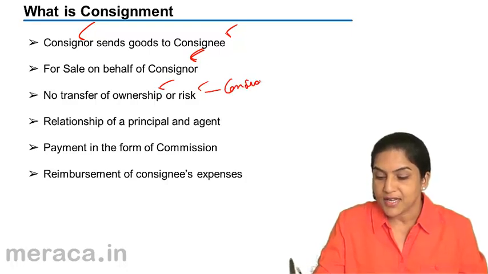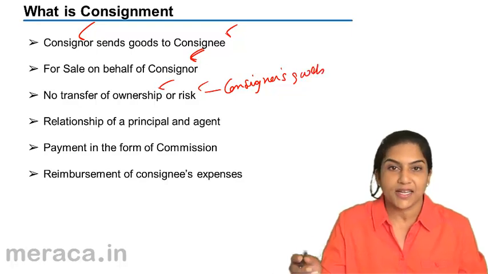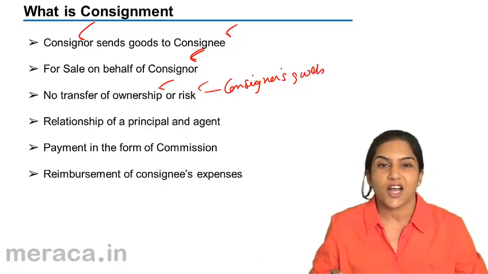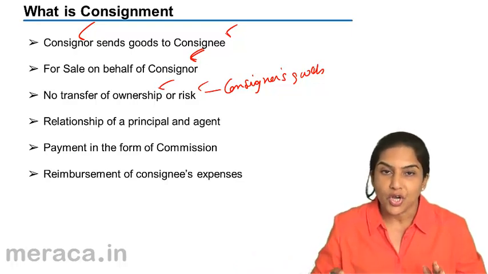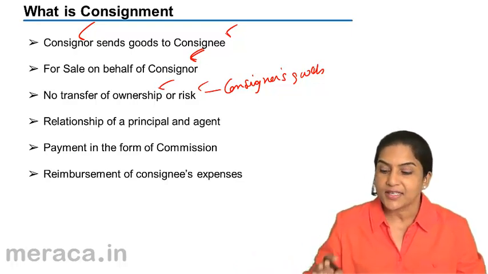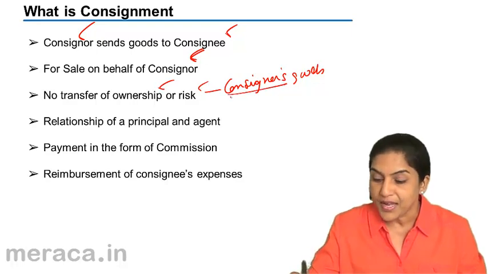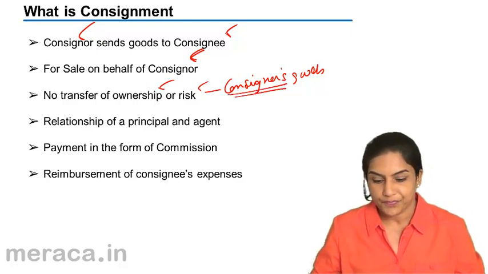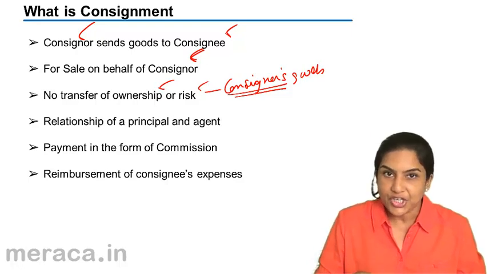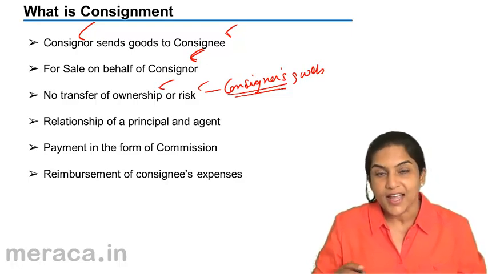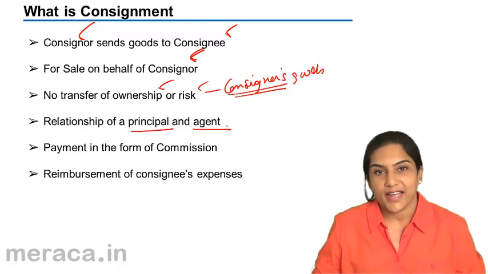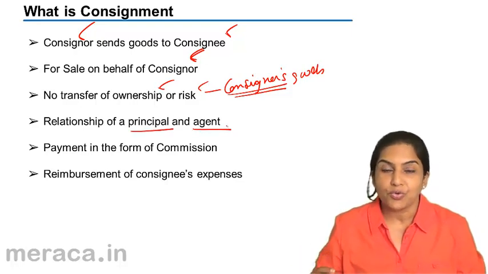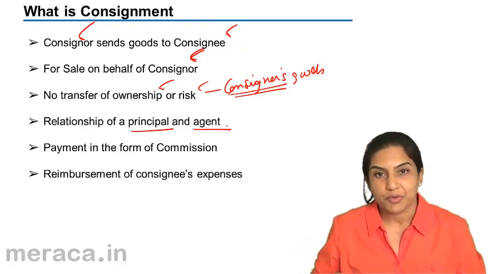These are all consignor's goods. But physically, the goods are now lying on the premises of the consignee. But whose stock is that? Whose goods is that? They all continue to be the consignor's goods. So the relationship between the consignor and the consignee is that of a principal and an agent. The agent will do as directed by the principal.